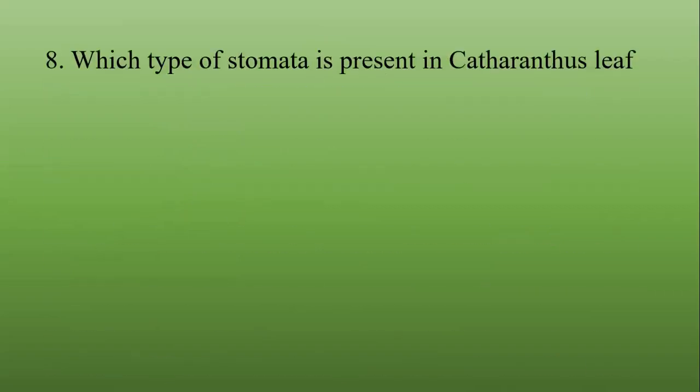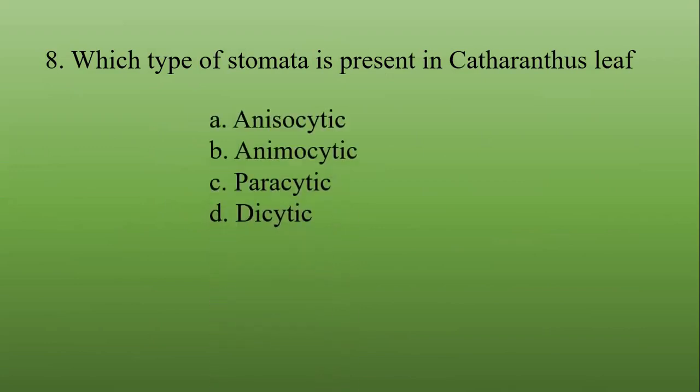Which type of stomata is present in Catharanthus leaf? Anisocytic, anomocytic, paracytic, diacytic. Anisocytic is the correct answer, where three subsidiary cells are present, one small and two large.